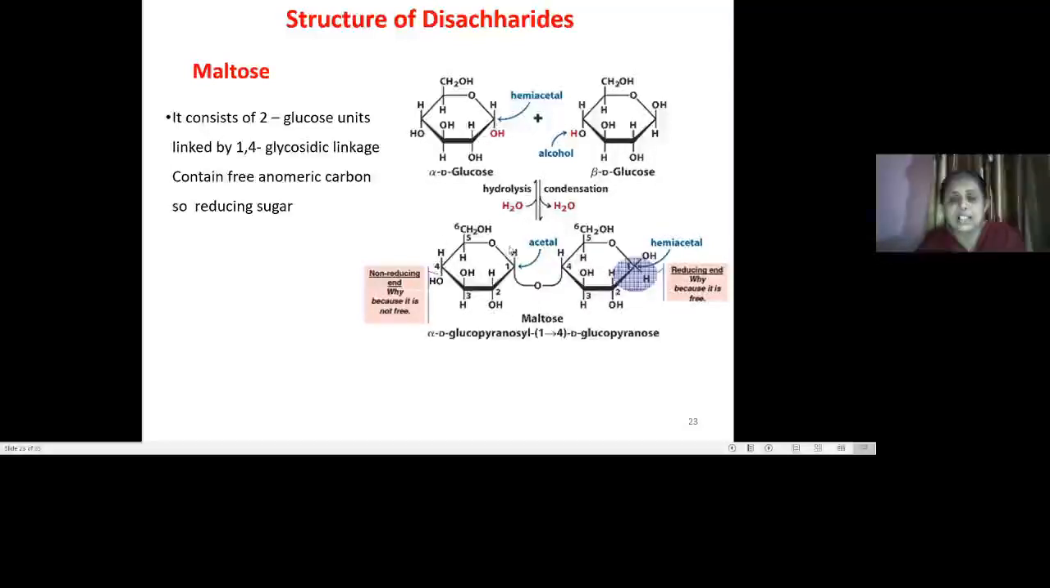So see here, it is carbon number 1 and carbon number 4. In this case, this is called a non-reducing end because it is not free. It has been in the chain. And in this case, this is a hemiacetal group which is free, so that's why this is the reducing end. So maltose is a disaccharide composed of glucose and glucose at an alpha 1,4 glycosidic linkage.